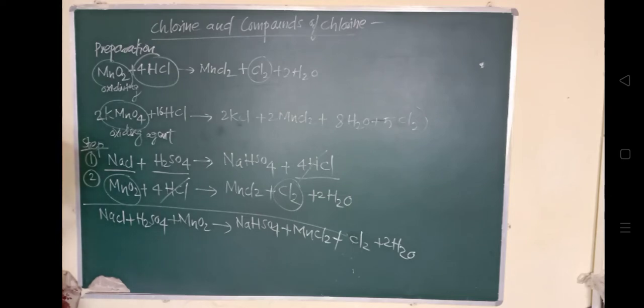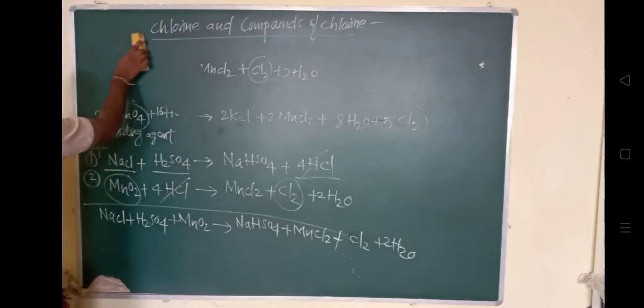So, preparation of chlorine by the oxidizing agent manganese dioxide, by the oxidizing agent potassium permanganate when it reacts with hydrochloric acid, HCl, and this two-step preparation of chlorine. Another way by which it can be prepared is the manufacture of chlorine by the Deacon process. What is the Deacon process, that we will see. So, manufacturing of chlorine by the process called the Deacon process.